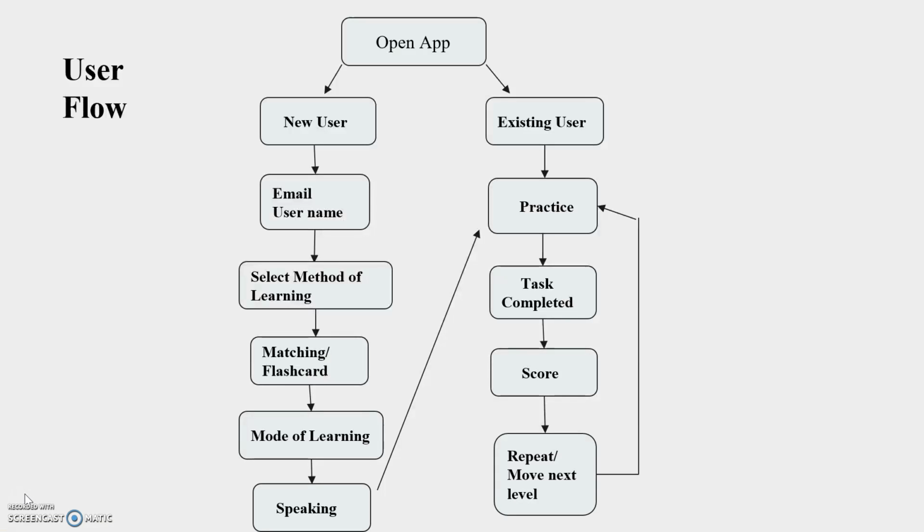This is a user flow chart. The first step is to open the app. Then comes the new user. If the user is new, he or she needs to register using an email ID, and then select a method of learning. The methods of learning include flashcards, quizzes, and matching the columns. After that comes the mode of learning, which includes speaking, listening and reading.